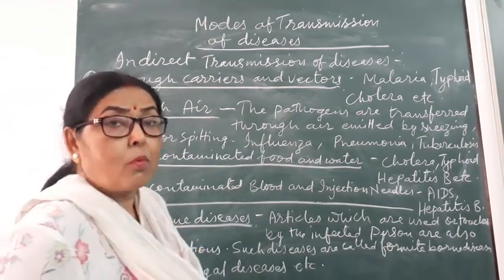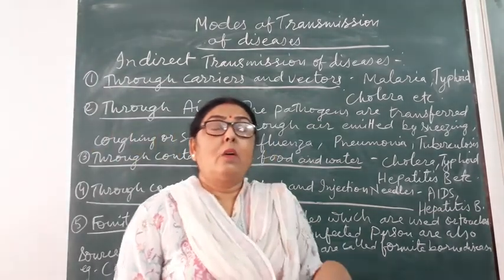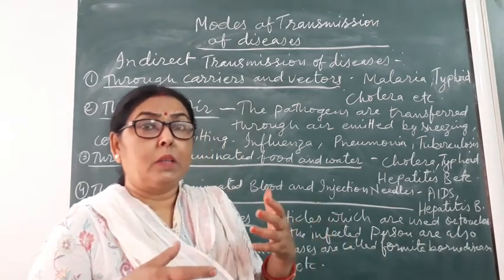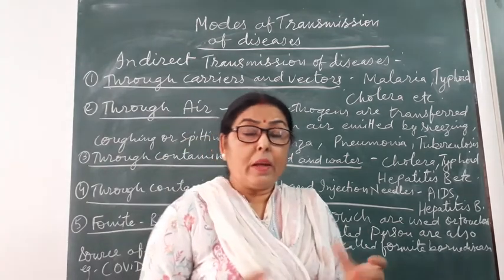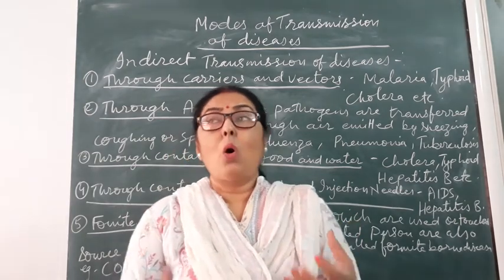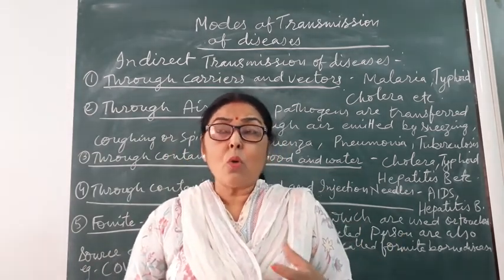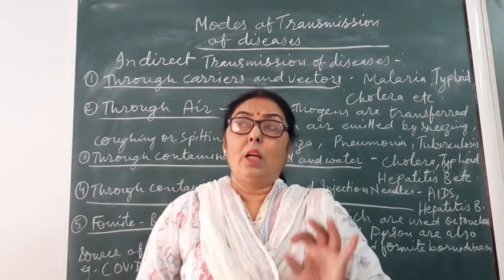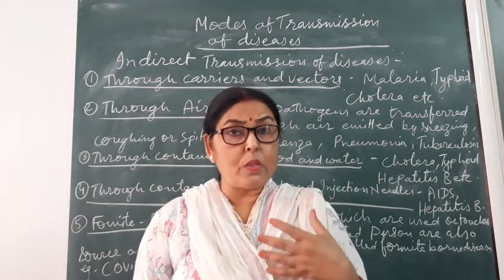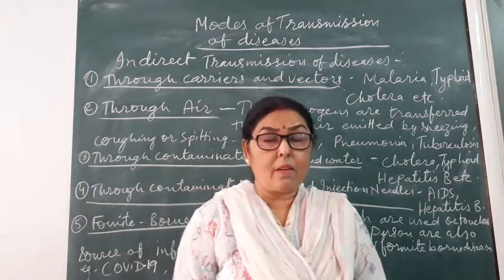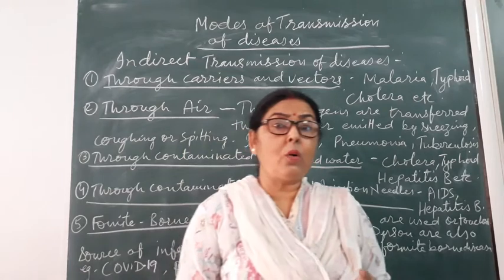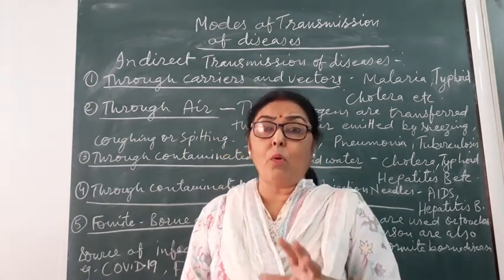And fifth is fomite-borne diseases. Fomite-borne diseases are the diseases which are passed on by an infected person when he touches articles used by him, or his clothes. So we should not use any other person's towel, handkerchief and clothes which are in close contact with the skin. There may be many fungal diseases, and nowadays the whole world is suffering from COVID-19.